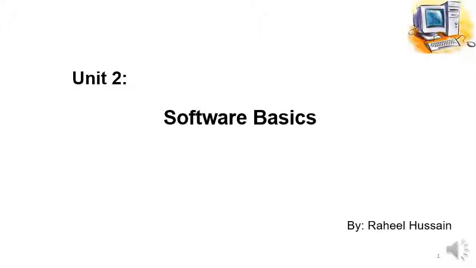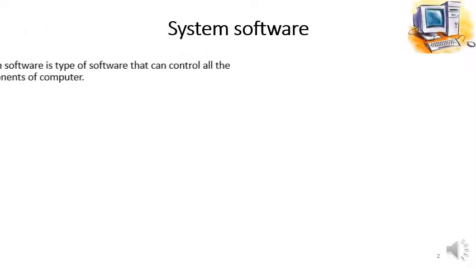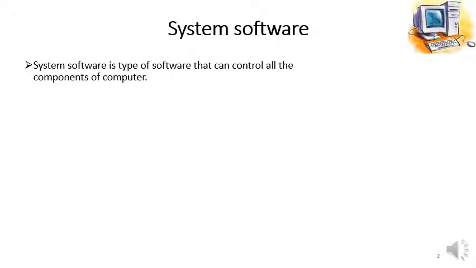Students, we are in unit 2, that is software basics. In the last lesson we talked about software and its two basic types, that is system software and application software. In today's lesson we will talk about the system software in detail.